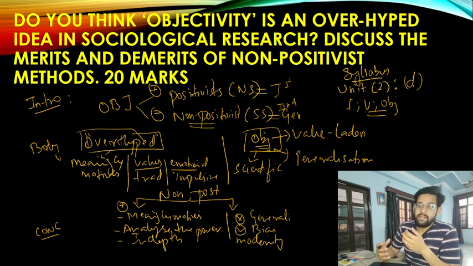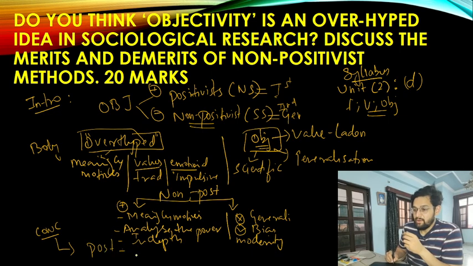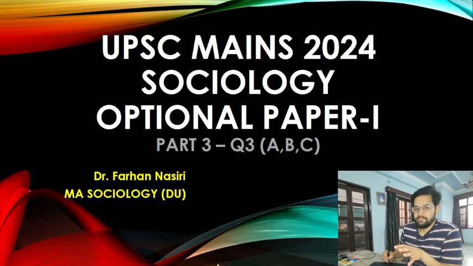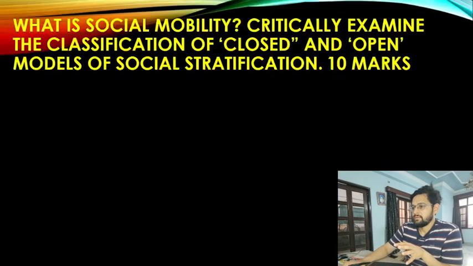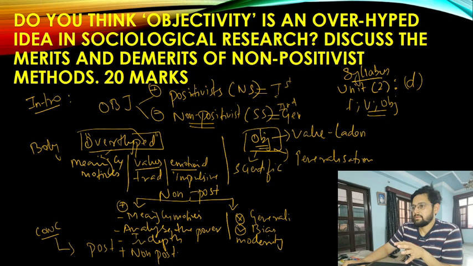We want everything in an objective manner. And if you are using a non-positivist method, we will not be able to use it in a modern science space. And lastly, what you will be writing in the conclusion is that positivist and non-positivist, both are essential.